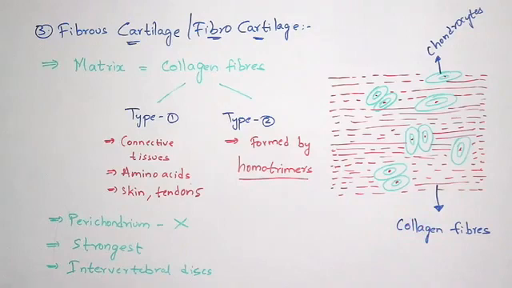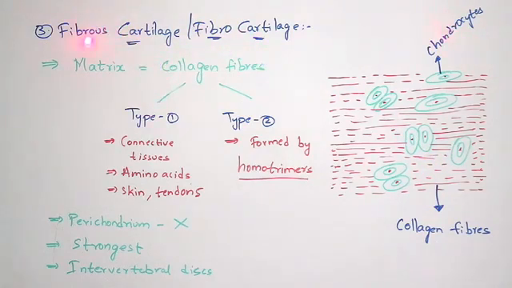Normally these collagen fibers are white in color, but we can't draw white because the board itself is white, so I have drawn it with red color. Normally these collagen fibers will be white in color. So this is a matrix, and this matrix is composed of collagen fibers which are white in color, and this can be seen in fibrous cartilage.